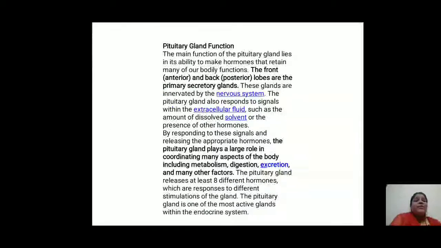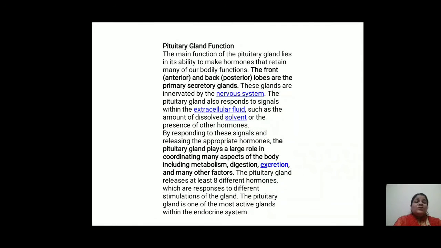Now we can see the pituitary gland function. The pituitary gland is the most important gland in our body, which carries out a number of functions. The first and main function of the pituitary gland lies in its ability to make hormones that regulate many of our bodily functions. The front, that is the anterior, and back, that is the posterior lobes, are the primary secretory glands. These glands are innervated by the nervous system.